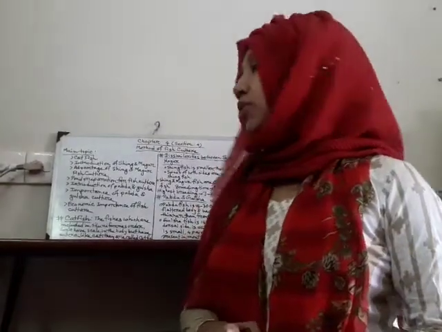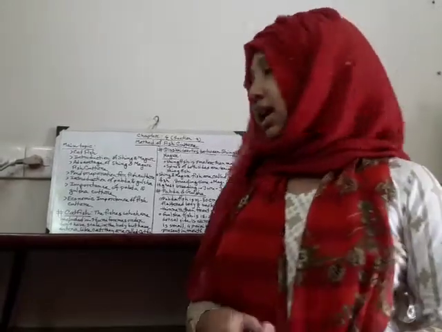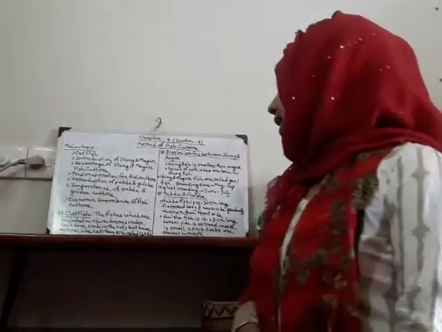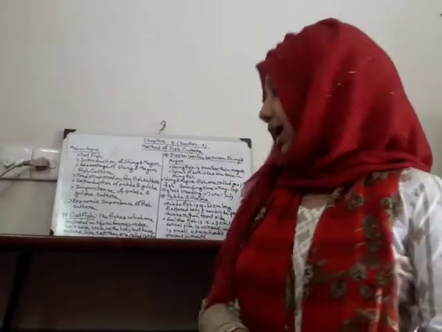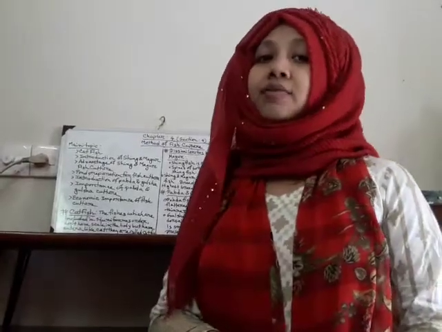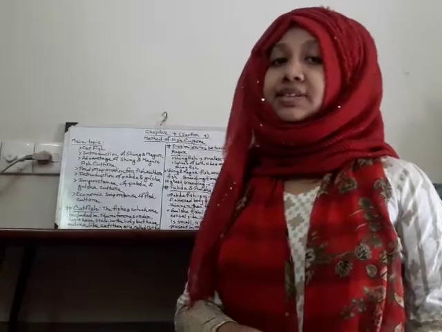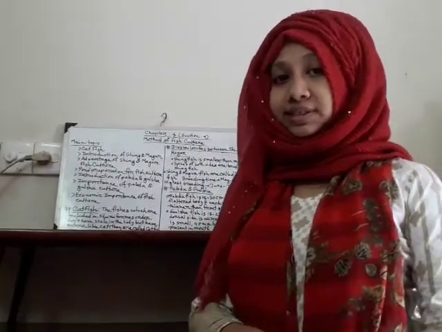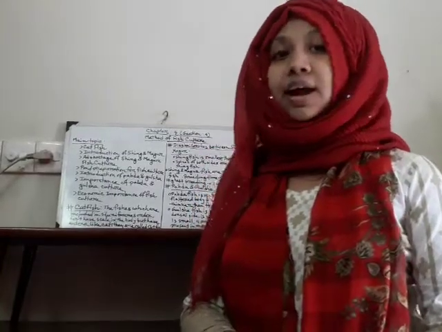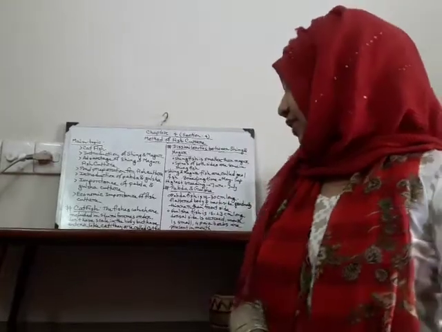First of all, we can describe the catfish. What is catfish? Catfish means the fishes included in the Siluriformes order that don't have scales on their body and have antennae like a cat. These are called catfish. For example, shing and magur. If we observe the physical structure of shing and magur, what can we see? We see that these fishes have no scales on their body and have antennae like a cat. So these fishes are called catfish.